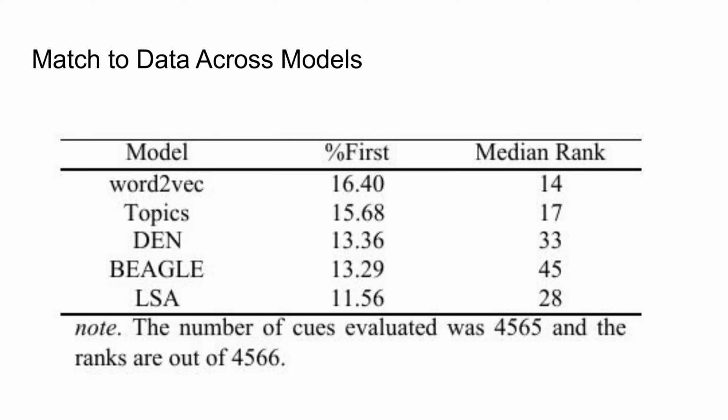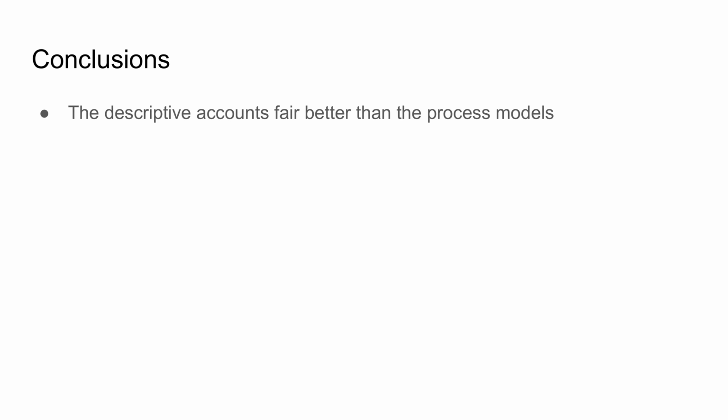We get similar scores for LSA and the topics model as what was reported by Griffith and colleagues, suggesting our corpora are well matched. In terms of the first associates, Word2Vec outperforms topics, while the dynamic eigennet outperforms Beagle and LSA. In terms of the median ranks, Word2Vec outperforms all other models. LSA performs better than dynamic eigennet, but the dynamic eigennet still outperforms Beagle. In conclusion, the descriptive accounts outperform the process models.